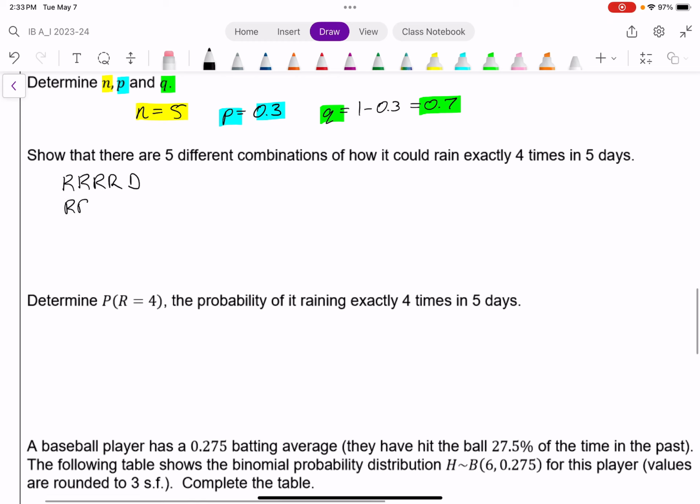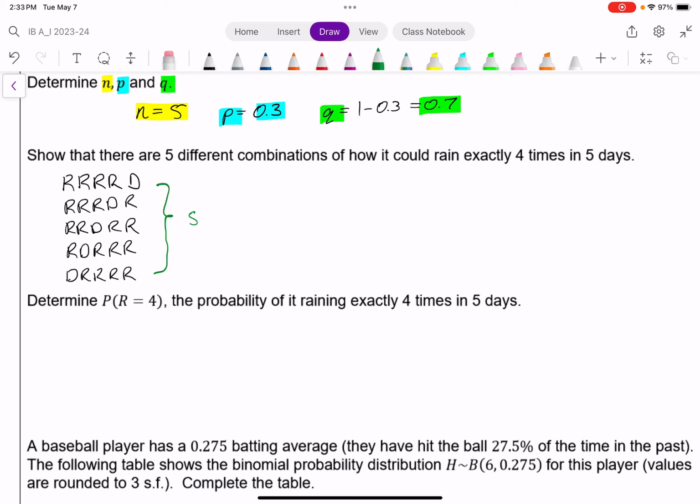Or it could rain 3 days in a row, be dry, and then rain again. It could rain 2 days in a row, be dry, then rain 2 more days. And if we're just methodical about this, there are only 5 possibilities. So listing them out in this case wasn't terrible, but it's kind of annoying. So 5 combinations, we say.